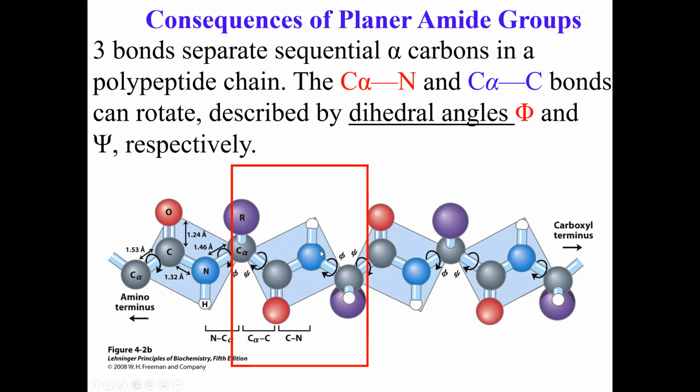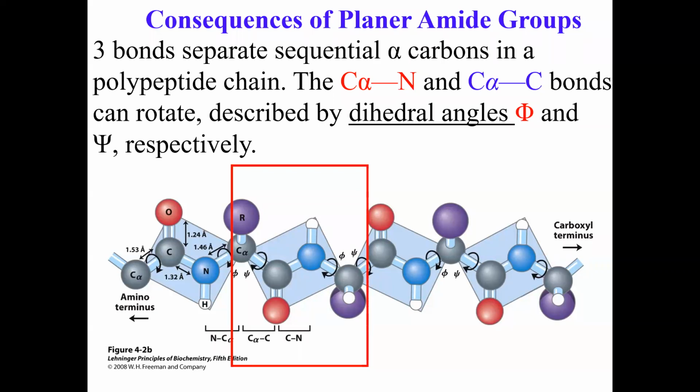Now, what I want you to know is that single bonds have a free degree of rotation. Of course, it will depend on the R group and what other surrounding residues are in a protein. But imagine we are just talking about a pure polypeptide here, which doesn't have any secondary structure.